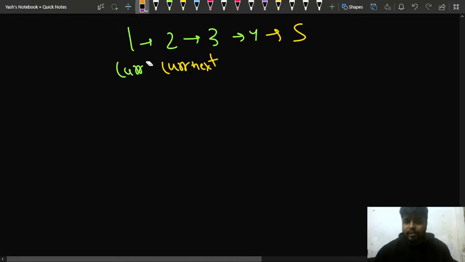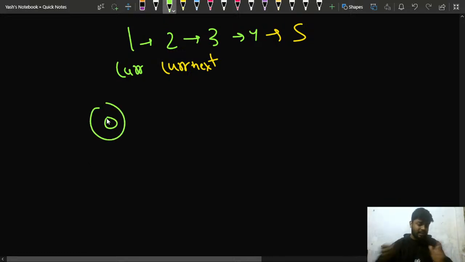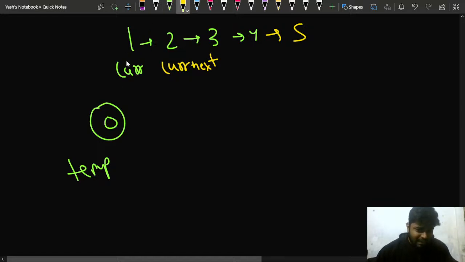You also need a previous for this. So what will be the previous? Currently I have made a dummy or temporary linked list, which has a 0. I'll be at this current node and the current.next node, so I'll be using this concept. At my current is the node having 1, and current.next is having 2.